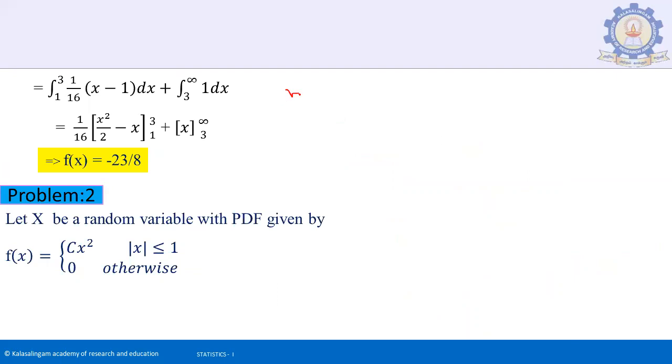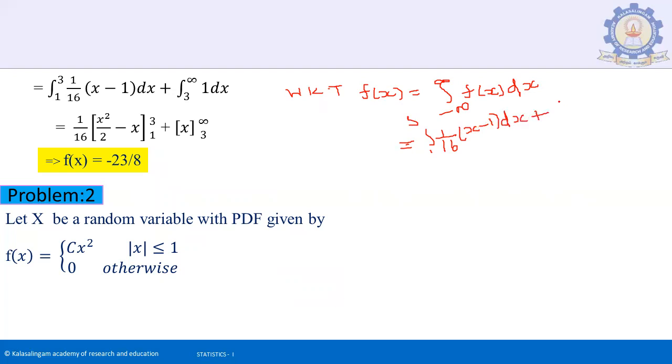So we want to find the probability density function f(x), which is the integration from minus infinity to plus infinity of f(x) dx. Substituting the value, we separate the interval into 1, 2, 3. We know it is 1 by 16 times (x − 1) dx, and the integration from 3 to infinity of dx.